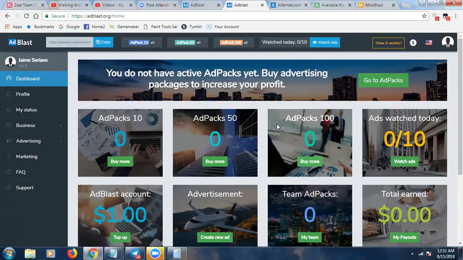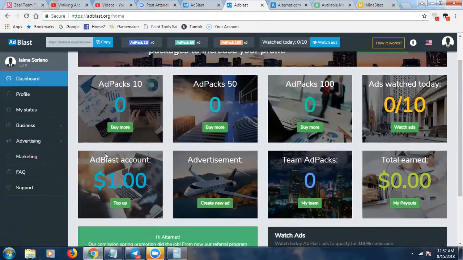And these ad packs work very similar to other rev shares that you might be familiar with. You click on 10 ads a day. Here right on the dashboard, you can click your 10 ads. You click on watch ads and you can go through the ads. Also, on your dashboard, you can see your AdBlast account, or your online account. As you can see here, mine says $1. So I tested the depositing feature. It works. I deposited Litecoin, and within a couple of minutes, I saw the money in my AdBlast account.